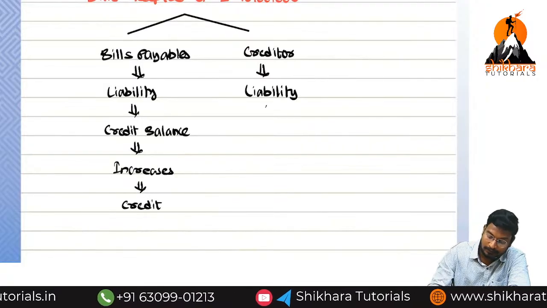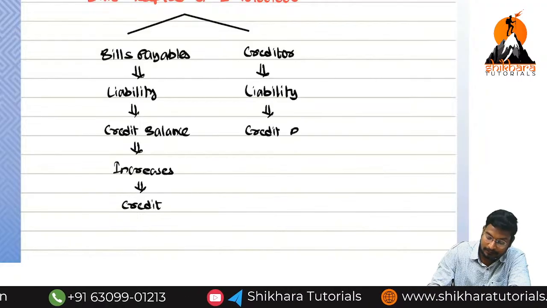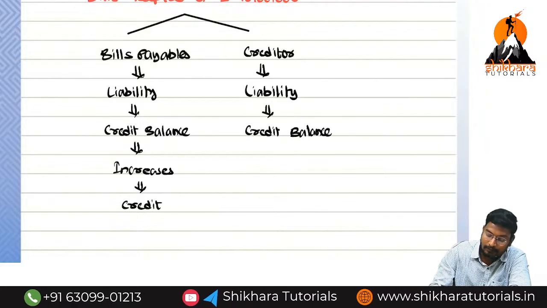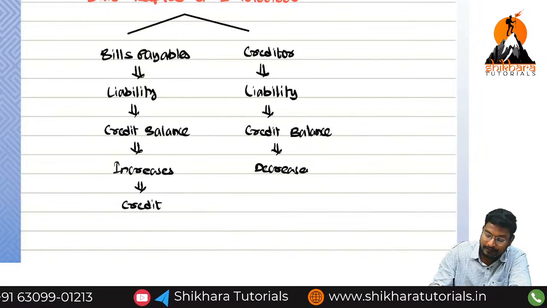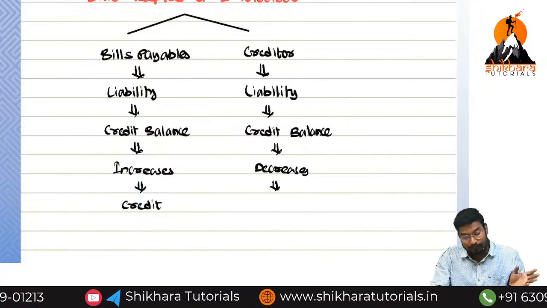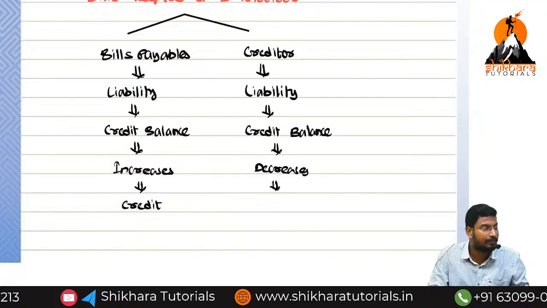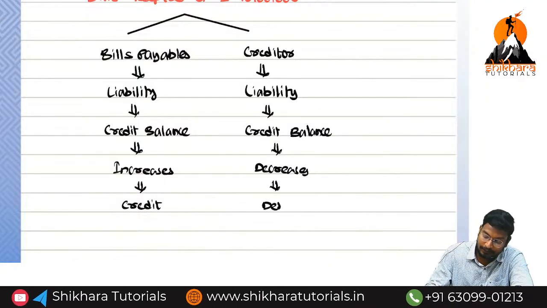Next one. A liability has which balance? Credit balance. Here are we going to decrease or increase? Decrease. Why are we decreasing our liability? Because instead of the creditor, bills payable is replacing it. So we need to debit.